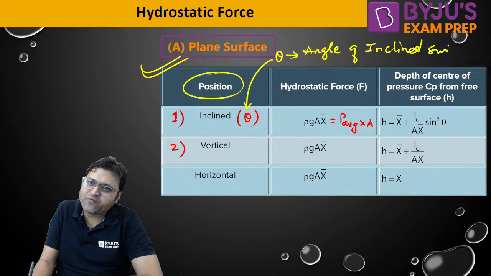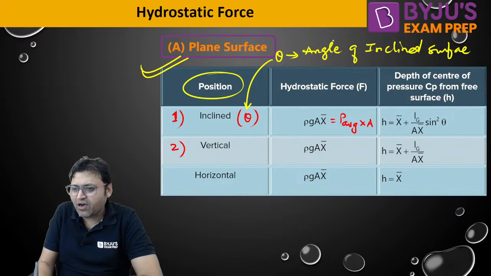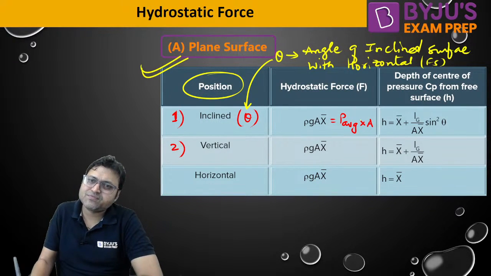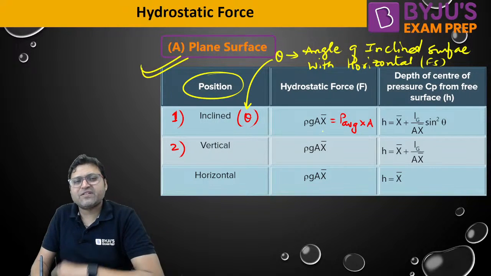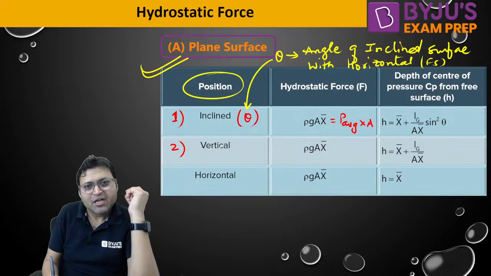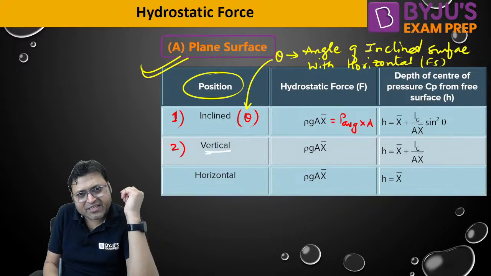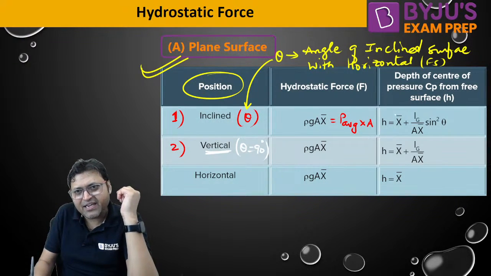It is the angle of inclined surface with the horizontal, or with the free surface. Angle of inclined surface with the free surface or with the horizontal. For vertical plane surface, what will be the value of angle theta? If it is the vertical plane surface, theta is equal to 90 degree.